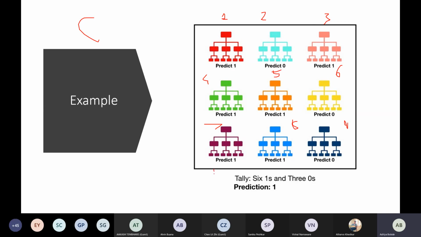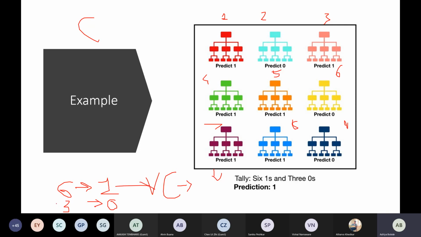In the case of random forest, we will be using a voting classifier. What does a voting classifier mean? It selects the maximum value. From these 9 trees, 6 trees are classifying the output as 1, and 3 trees are saying that it is 0. So we will go with 1, since the maximum trees are voting for it.